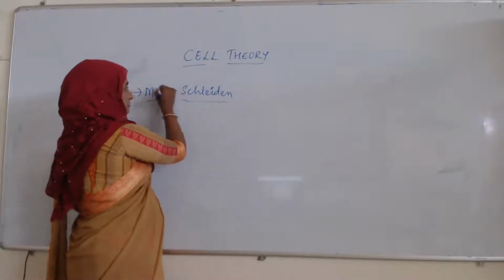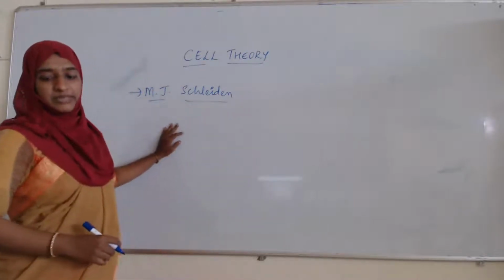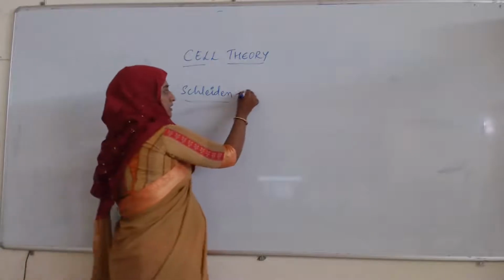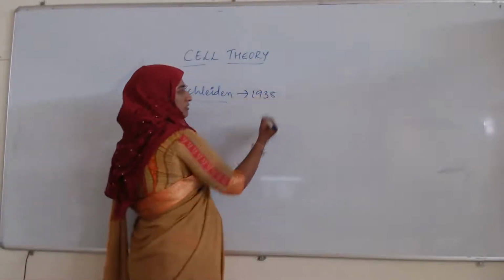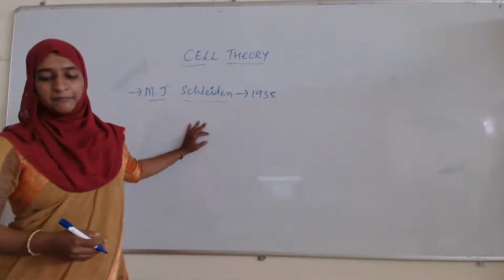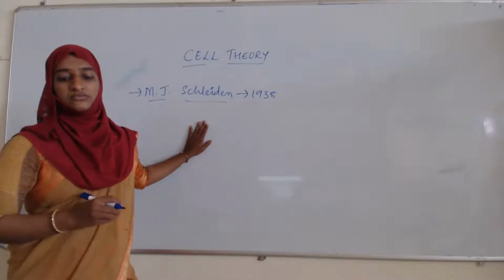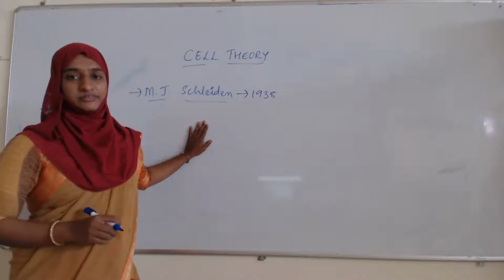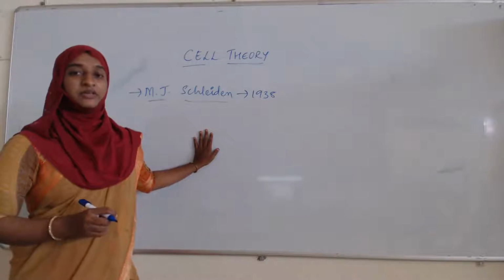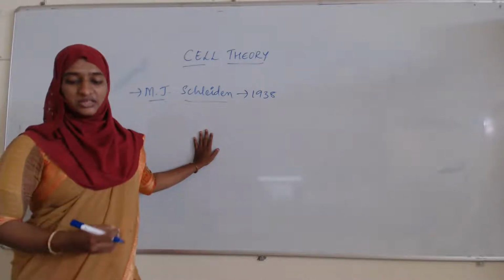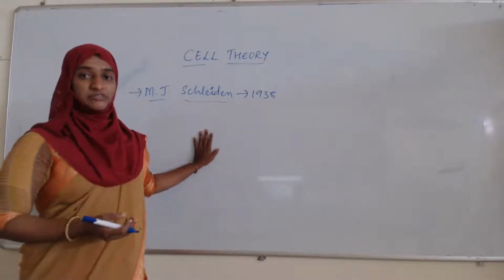M.J. Schleiden, that is Matthias Jacob Schleiden, in the year 1838 put forth his idea that cells were the unit of structure in plants. What is it? Cells were the unit of structure in plants.